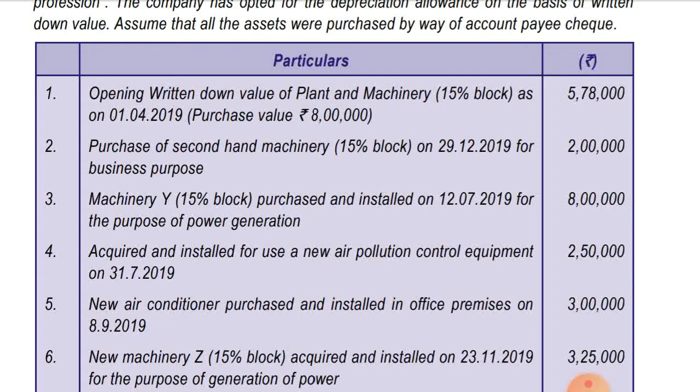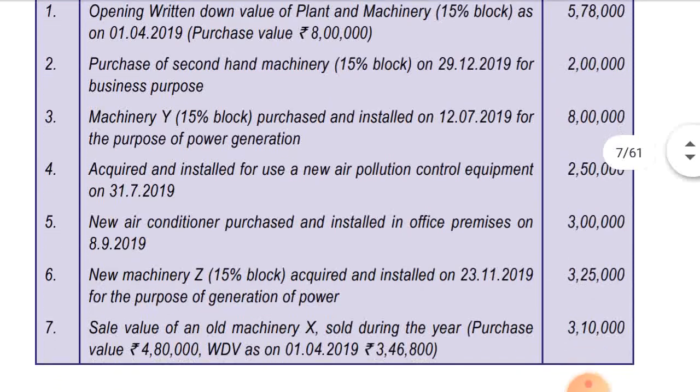Acquired and installed for use new air pollution control equipment on 31st July 2019. The value of the new pollution control equipment is 2,50,000. Okay, so in this case full rate depreciation will be allowed as it is used for more than 180 days. In case of pollution control equipment, 40% depreciation is there, so in this case 40% full rate depreciation will be allowed, and in this case additional depreciation also will be allowed on 2,50,000.